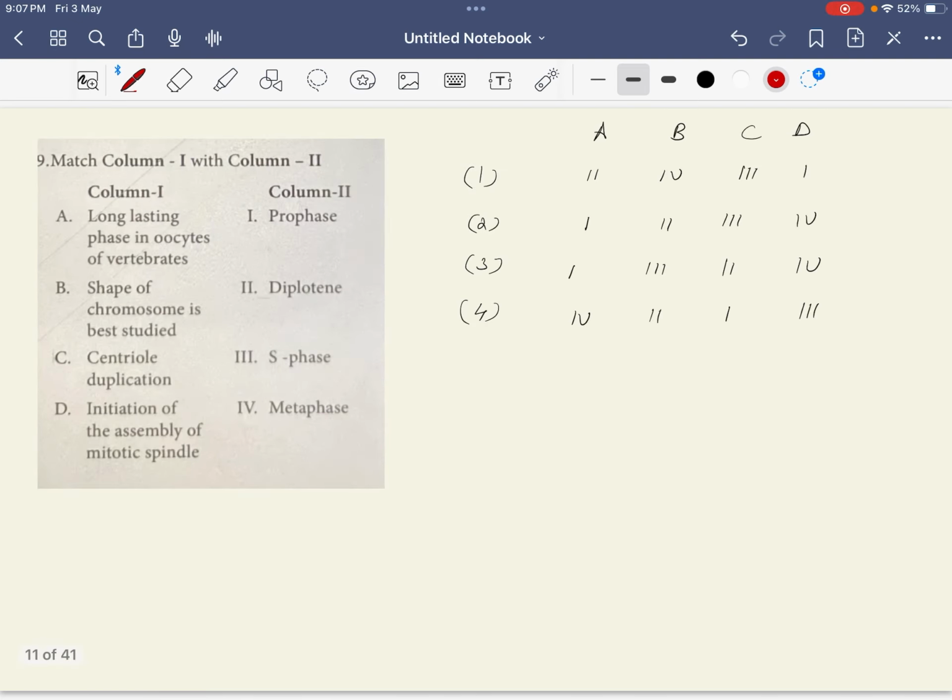Very easy, right? Let's see some questions from the cell division part. Long lasting phase of oocyte in vertebrates is in the diplotene stage. Shape of chromosome is best studied where? Yes, in the metaphase. Centriole duplication happens in which stage? In the synthesis or S phase. Initiation of assembly of mitotic spindle occurs in the prophase. So your answer is, yes, the first option is the correct one.